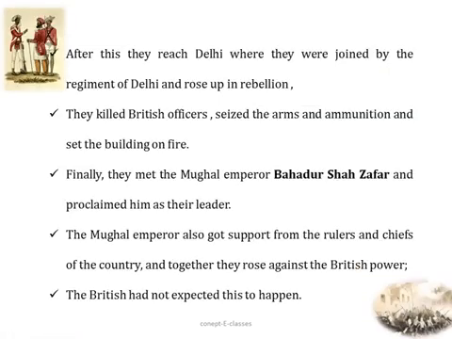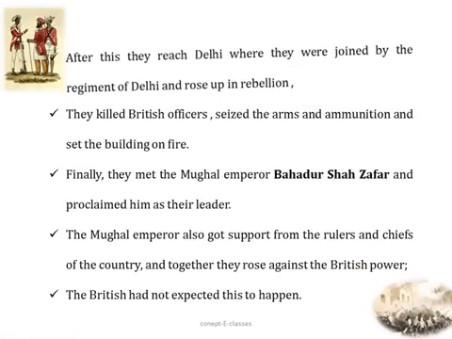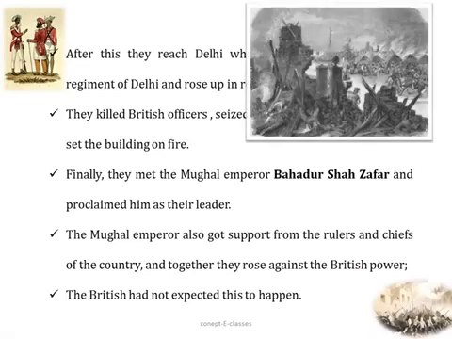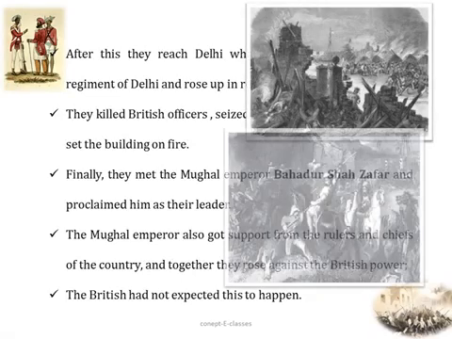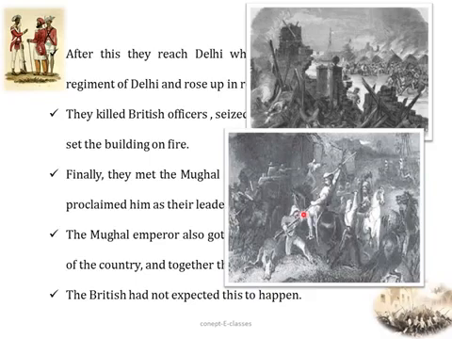After this, the Indian sepoys reached Delhi and they were joined by the regiment of Delhi, and together rose up in rebellion. Now this is an image where a battle took place at the cavalry lines. About 3,000 rebels on 3rd July 1857 crossed the river Jamuna, entered Delhi and attacked the British cavalry post.